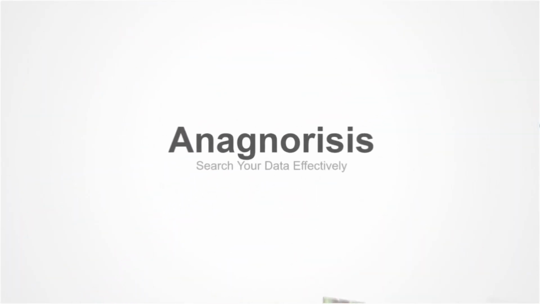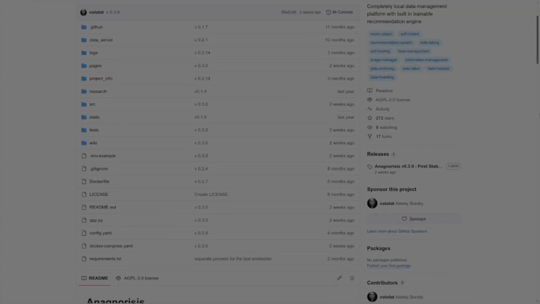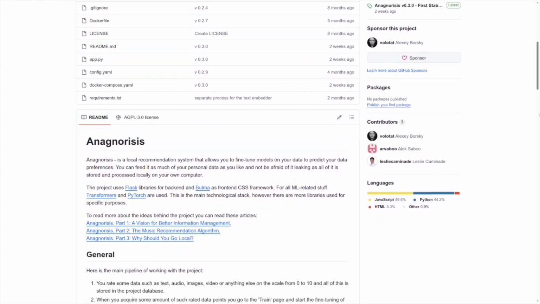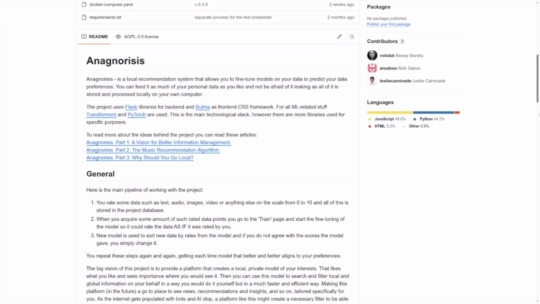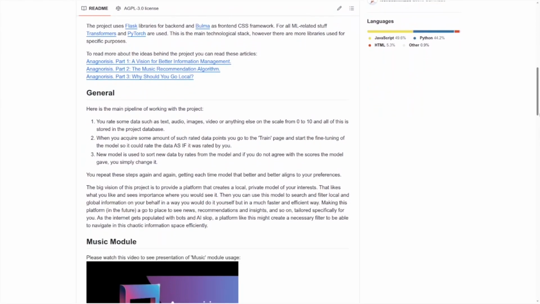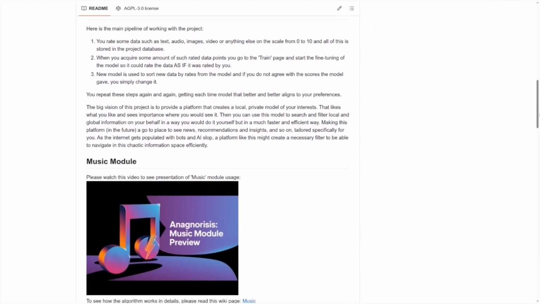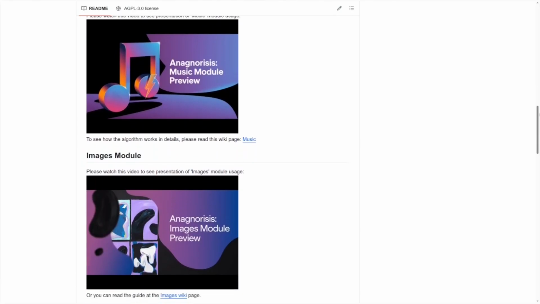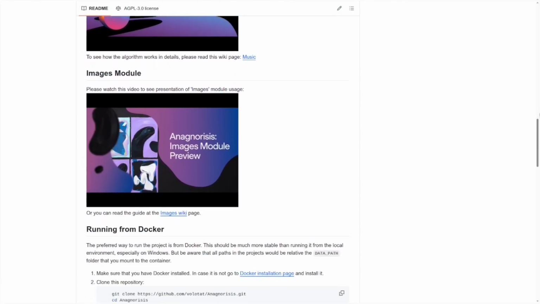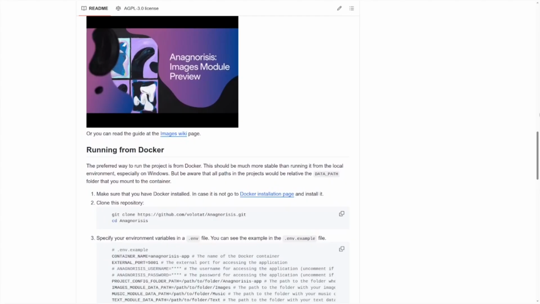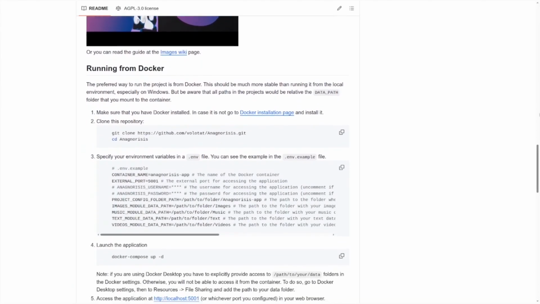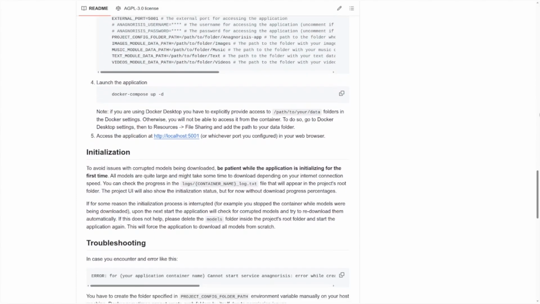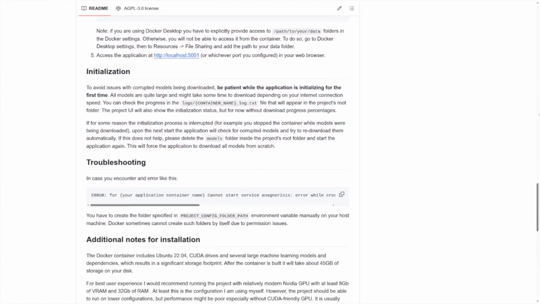Welcome to the Anagnorisis. Anagnorisis is a local recommendation system designed to let you search, filter, and enjoy personal data securely, all on your local machine. Unlike centralized services that control what you see and collect your personal information, Anagnorisis learns from your feedback completely locally, on your device only. The goal is to give you a powerful tool for information management where the algorithm will work for you and not the other way around.